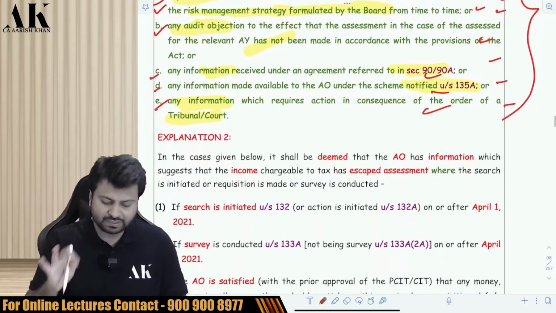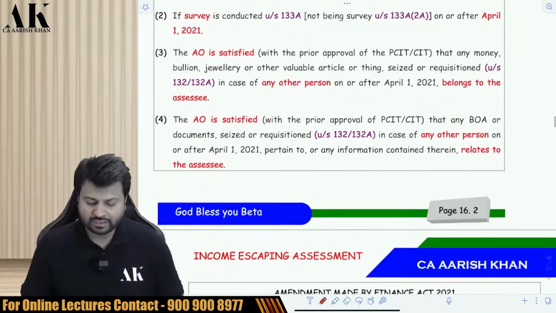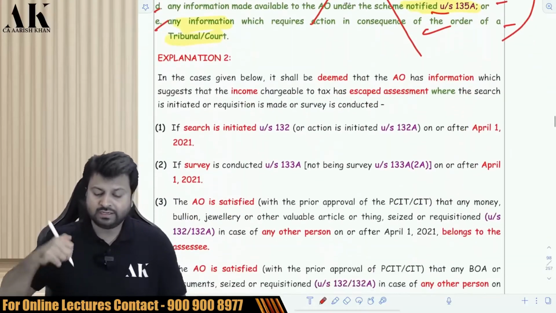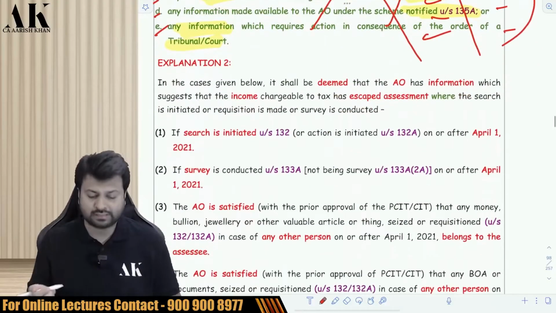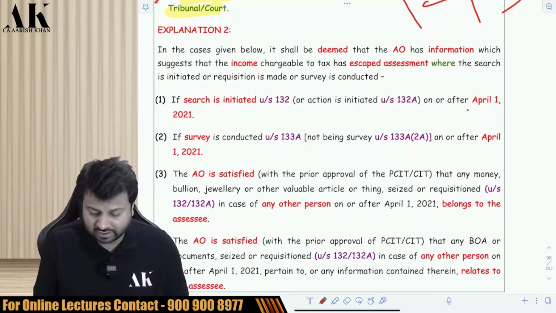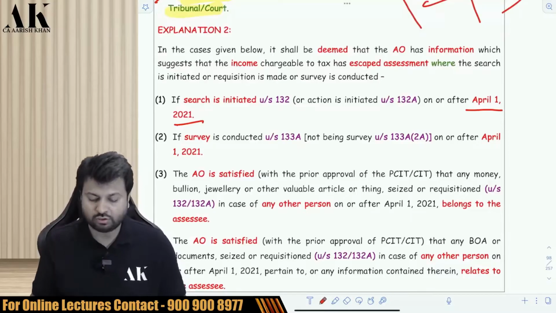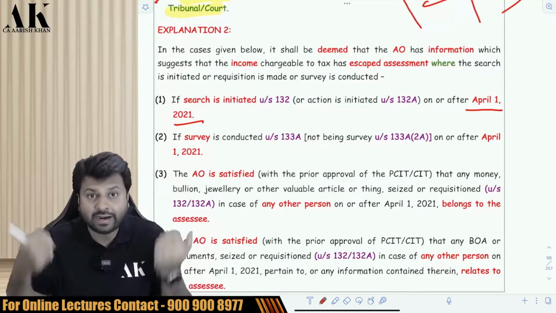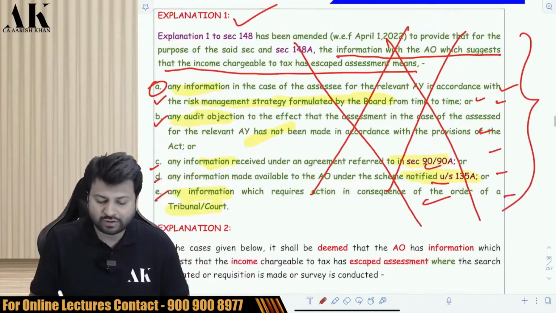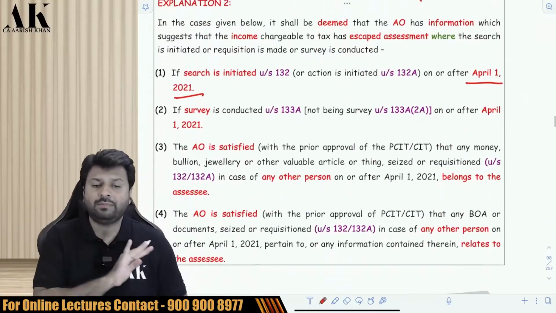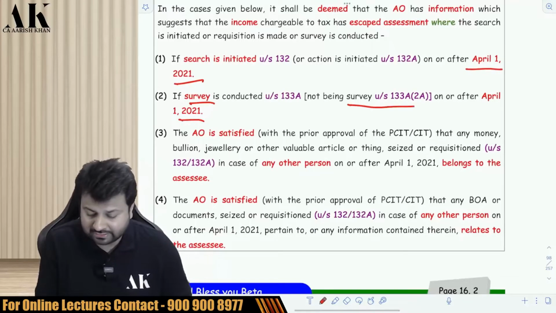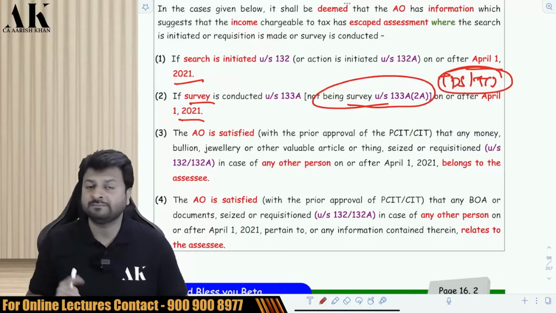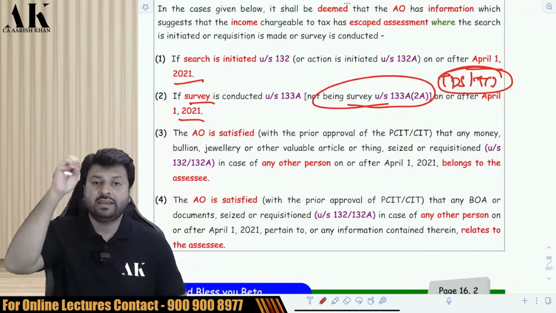But there are 2 cases in fact, where the AO need not have these things. He is deemed to have information, which means he need not have these things in some cases. Which are those cases? If the search is happening on or after 1st April 2021, then he will by default send you a notice under 148. He does not have to prove these 5 points. These 5 points are not applicable for search cases. If a survey is happening on or after 1st April 2021, other than a TDS survey or TCS survey, for TDS and TCS surveys he has to prove the 5 points. But for other than TDS and TCS survey, he need not prove any point.